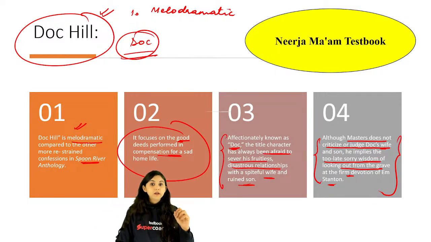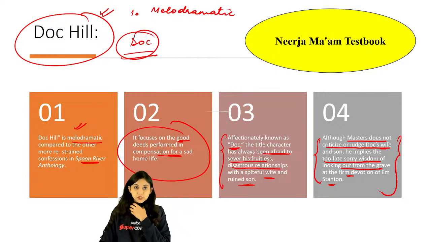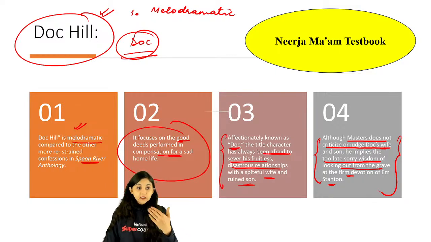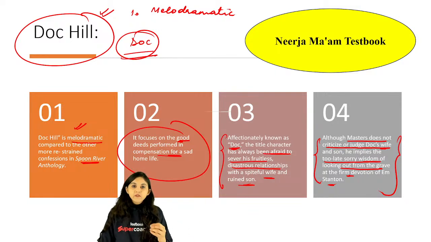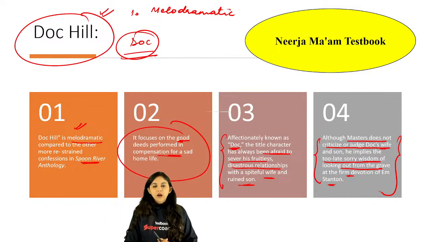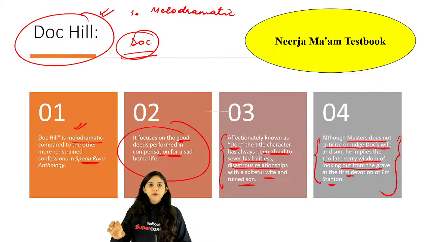Like in Arthur Miller's Death of a Salesman, what is happening, what kind of treatment is Willy Loman getting? He is working very hard, he is wanting good for his sons, till the time that eventually he gives away his life also so that his kids can get the insurance money. But is it even worth it, right? And in Death of a Salesman too, like Doc Hill, Arthur Miller of course tries indirectly to show the spiteful nature of the family.